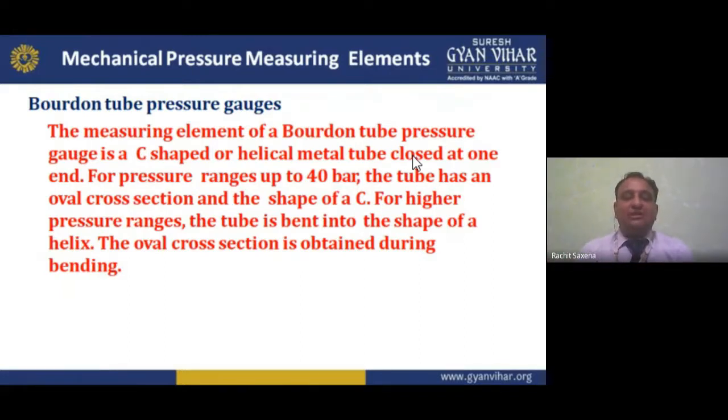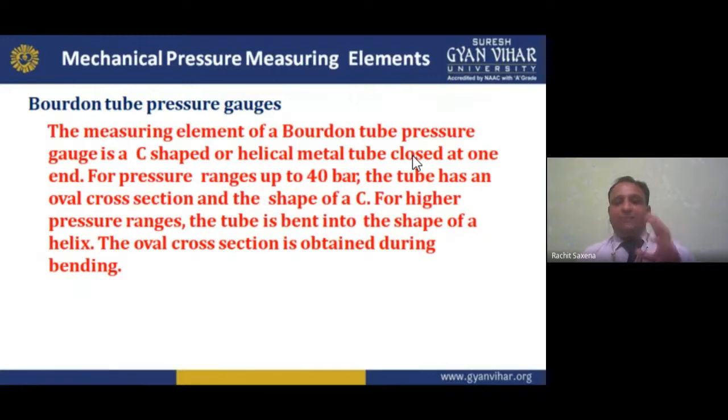Now this is the mechanical pressure gauge. The difference between the manometer and this Bourdon tube is that the manometer is a pressure measuring instrument usually for gases, air and some others. But if I'm talking about mechanical pressure gauges, in a bar we use this instrument, that is the Bourdon tube pressure gauge. And what is this Bourdon tube pressure gauge?